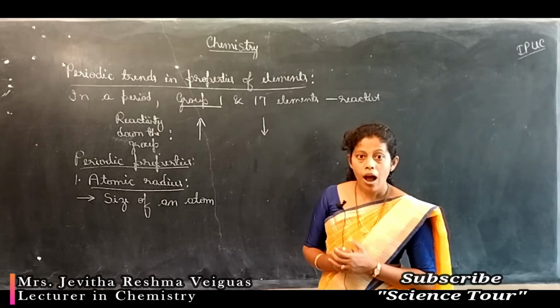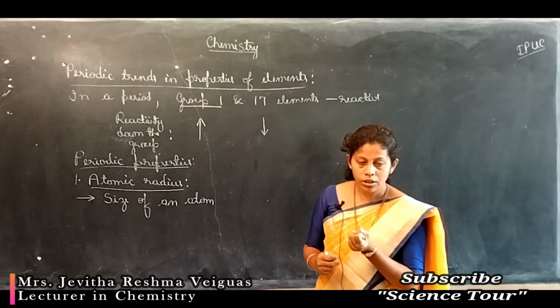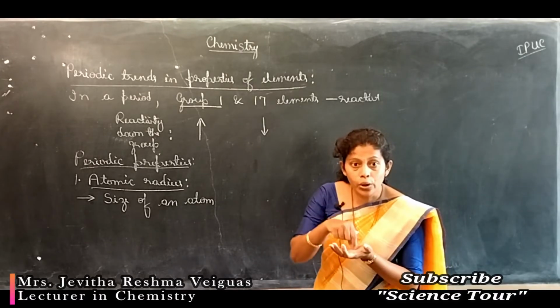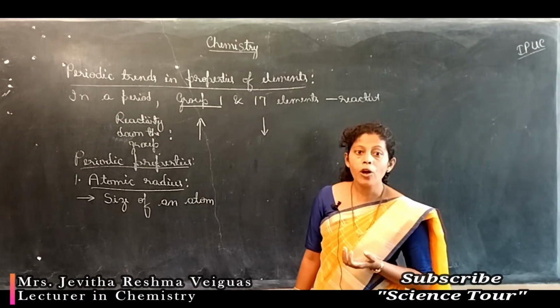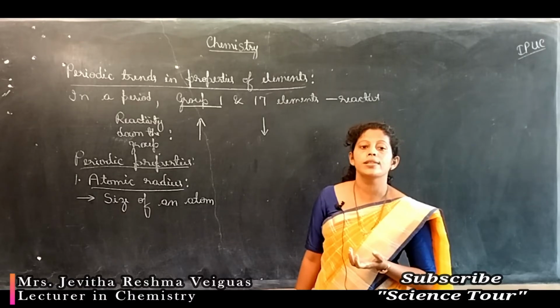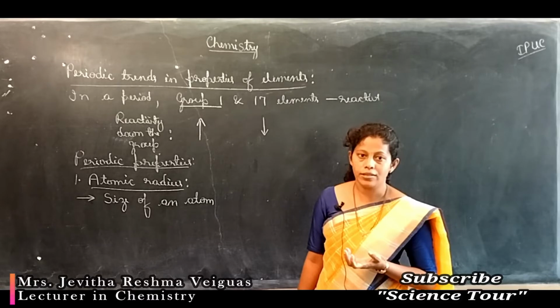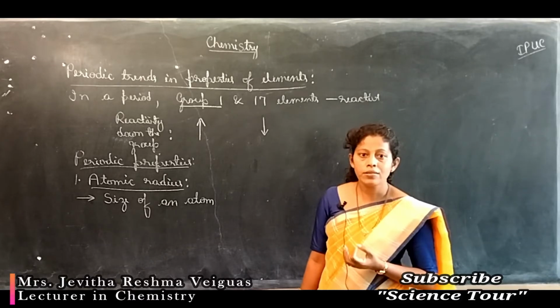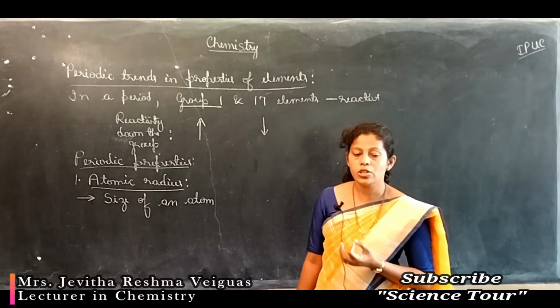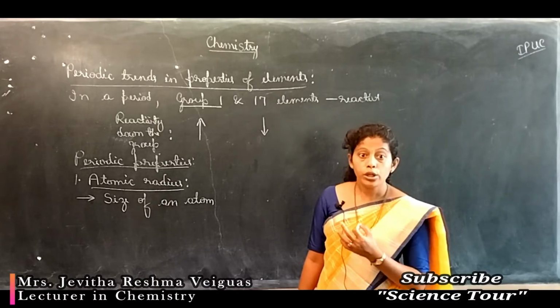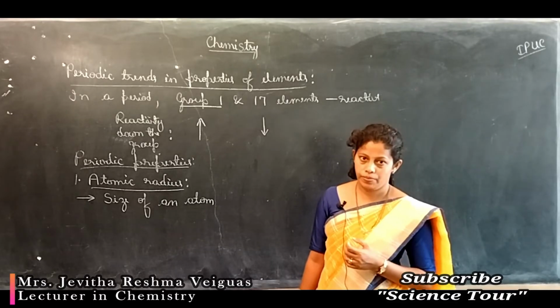Students, atom means there is a nucleus at the center, and in that nucleus protons and neutrons are present. You have studied in the chapter Structure of Atom. In the nucleus, the positively charged protons are there along with neutral neutrons.